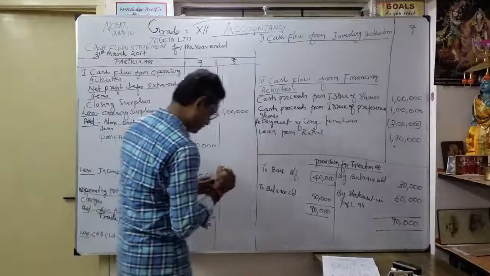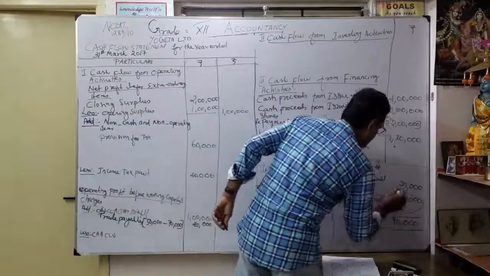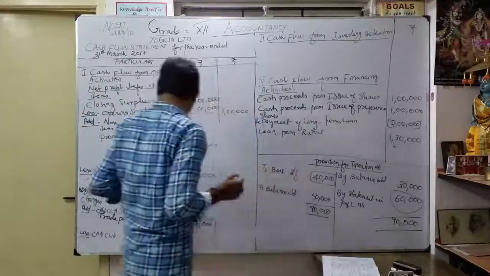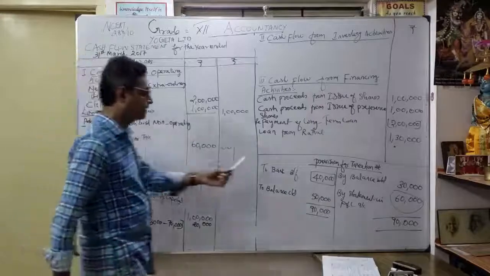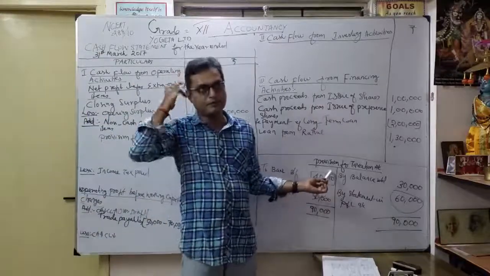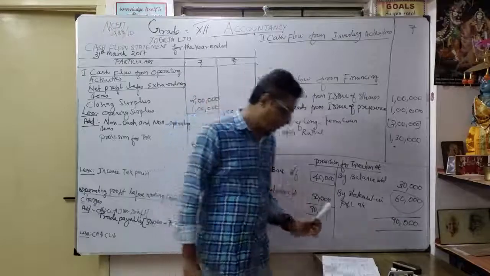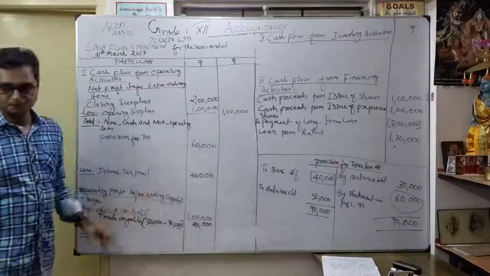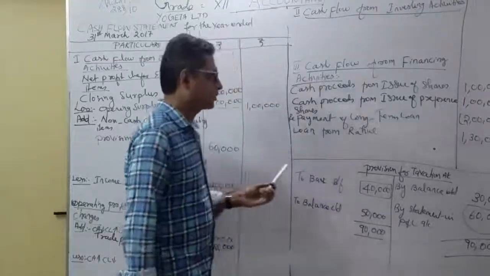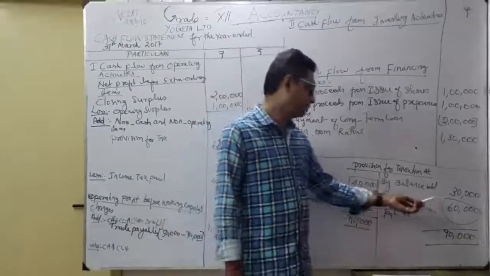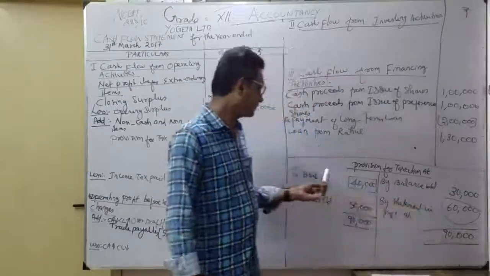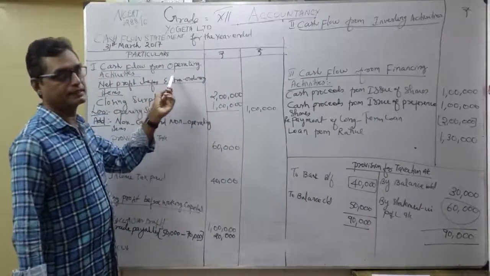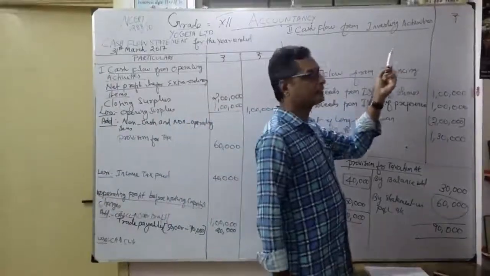For preparation of this account, this amount goes to where? My operating activities I am going to add. Then this amount we found, 40,000, I am going to deduct because it is income tax paid. For this purpose only we prepare provision for taxation account. Okay. So now understood very clearly. It's a very important discussion. So we understood now provision for taxation. We got how much you provided, already they given in the problem. Then we found how much you paid. That's what we have written, how to give the treatment in our operating activities, investing activities and finance activities.